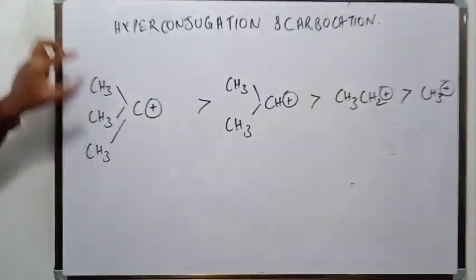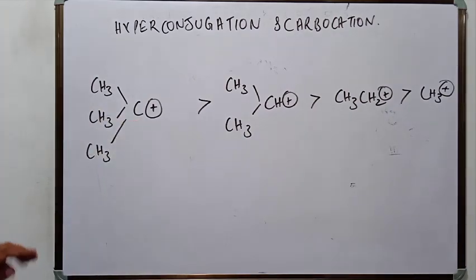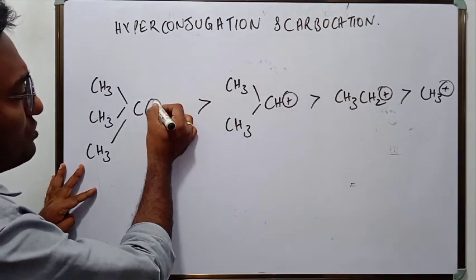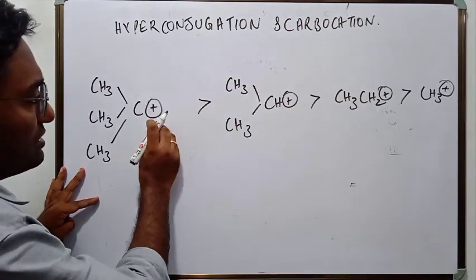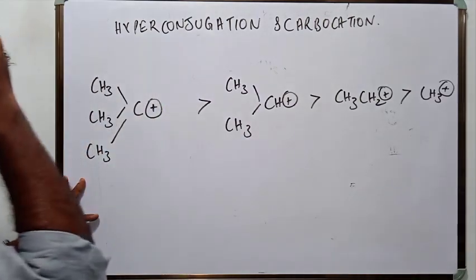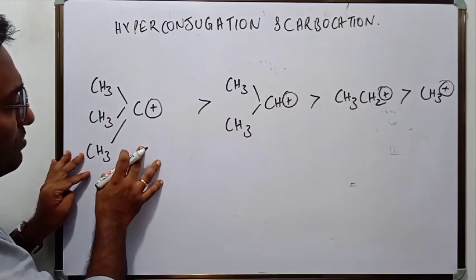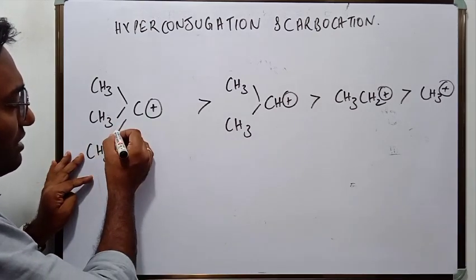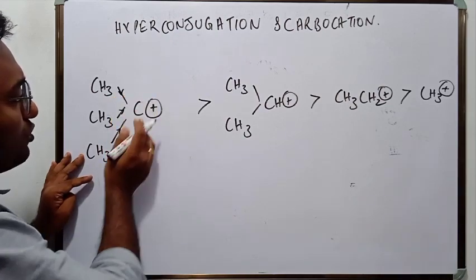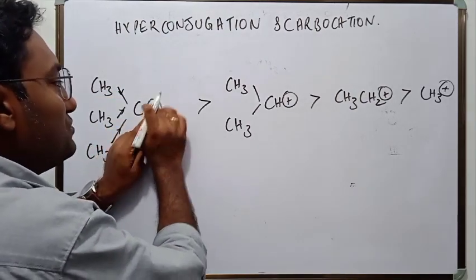What makes this carbocation more stable? For a carbocation to be stable, the magnitude of the positive charge here should decrease. There is an inductive effect in play in this carbocation. There are 3 methyl groups, so they pump their electrons towards the positively charged carbon atom, and that would reduce the positive charge in this carbocation.